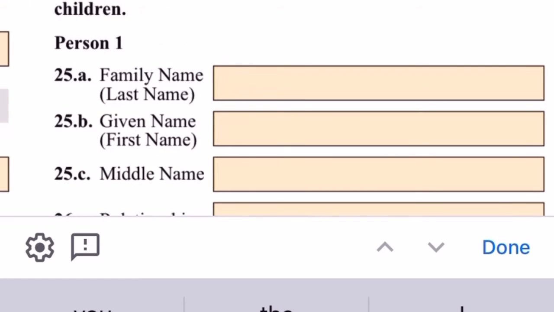And the date of the marriage has not ended, so we're going to leave that blank.